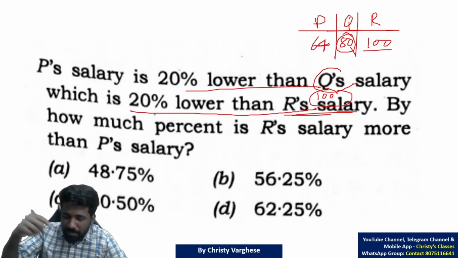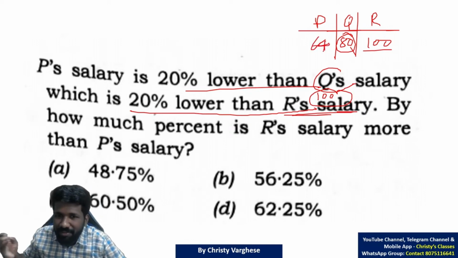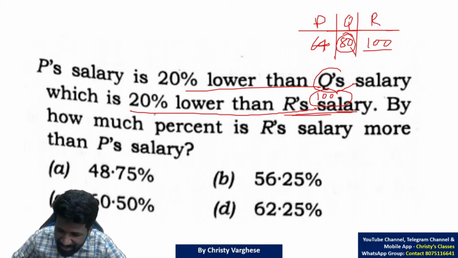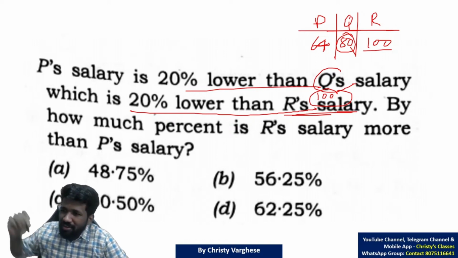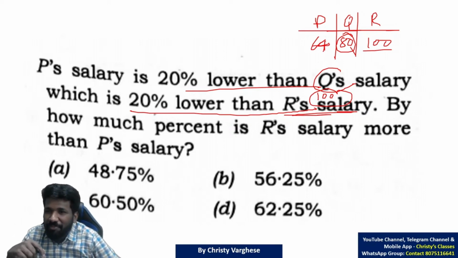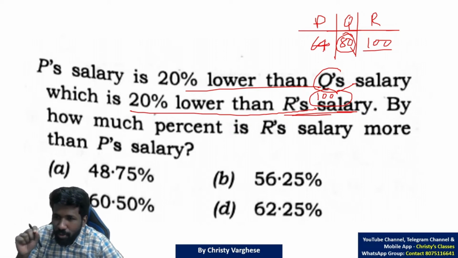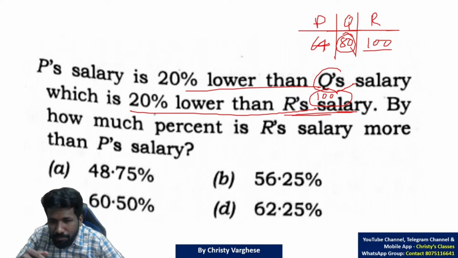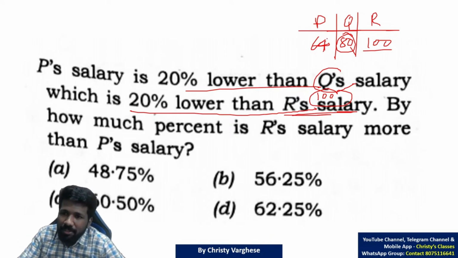You don't have to do X by 100 into total all the time when you want to find percent, because that is time consuming way. Just because we learned something in school, don't mean that it should be used throughout your life. The same way only you should do math or anything. So you have to unlearn and relearn many of your school math. That is what I always say. So that will help to save a lot of time. Anyway, P's value will be 64 if R's value is 100.